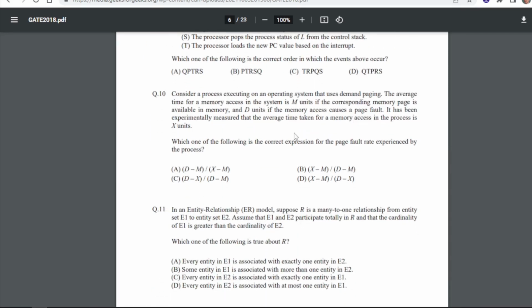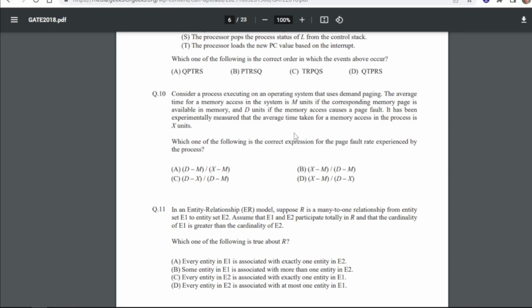Now 10 is, consider a process executing on an operating system that uses demand paging. The average time for a memory access in the system is M units if the corresponding memory page is available in memory, and D units if the memory access causes a page fault. It has been experimentally measured that the average time taken for a memory access in the process is X units.